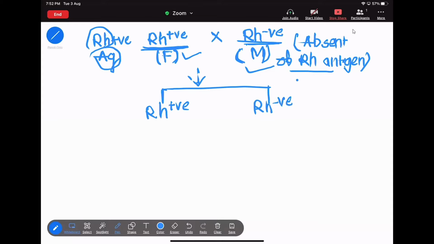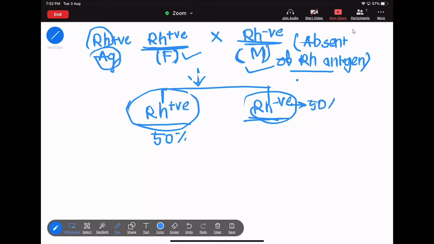That means the possibility of the fetus having Rh positive blood is 50%, and the possibility of the fetus being Rh negative is also 50%. This is the meaning. If the father is Rh positive and the mother is Rh negative, then the fetus has two possibilities: either Rh positive or Rh negative.